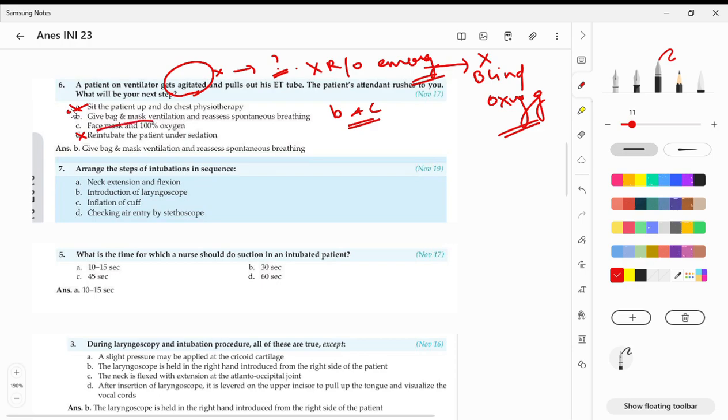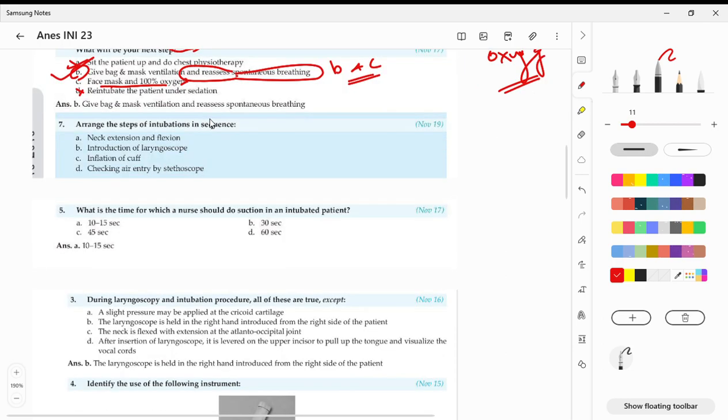No, I'm sorry, we can't do it, because he's agitated and we don't know what is the reason. So ultimately, give bag and mask and reassess. The reassessment is very important, and for the same reason, that becomes the answer here. So your option is option B. Hope I am clear.